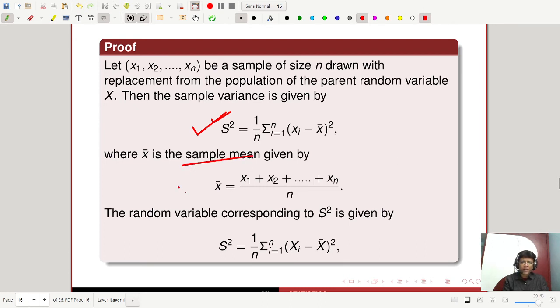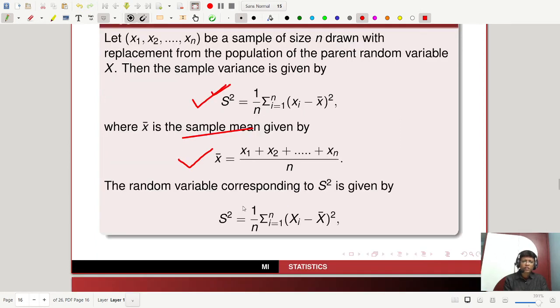The sample mean is given by x bar equal to (x1 + x2 + ... + xn) by n. The random variable corresponding to s square is given by 1 by n, with x replaced by capital X, summation of (Xi minus X bar) square, right? That is, capital S square equals 1 by n summation i equal to 1 to n.